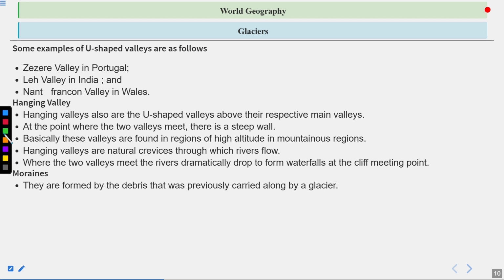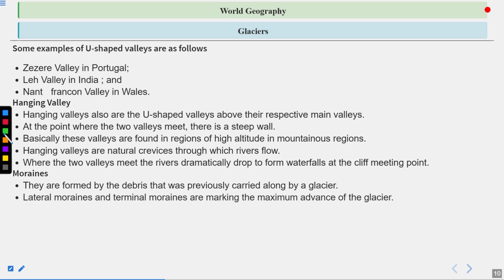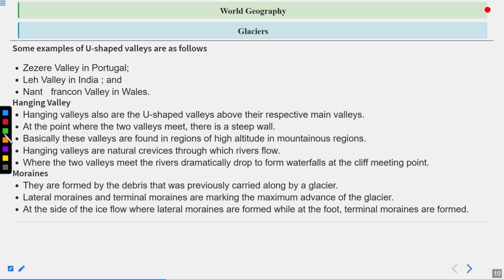Now moraines. They are formed by the debris that was previously carried along by the glacier. Lateral moraines and terminal moraines mark the maximum advance of the glacier. At the side of the ice flow, lateral moraines are formed, while at the foot, terminal moraines are formed. So moraines are basically formed when the glacier starts melting and accumulates the sediments beneath it because of the weight and gravity.